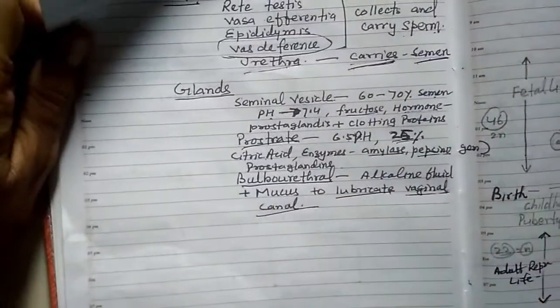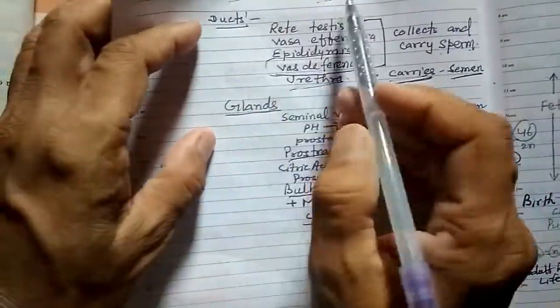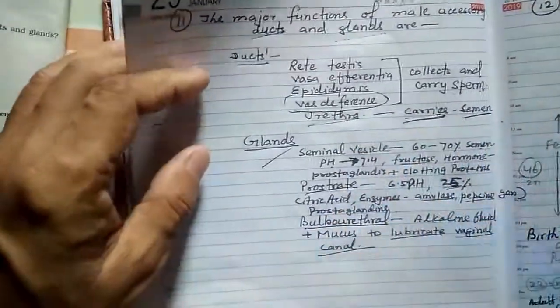So, in this way, bifurcating the function of ducts as well as glands, you can easily answer your question.